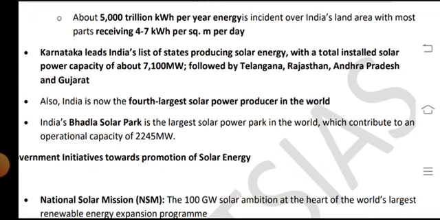Also, India is now home to the fourth largest solar power plant park in the world, which has an operational capacity of 2245 MW.